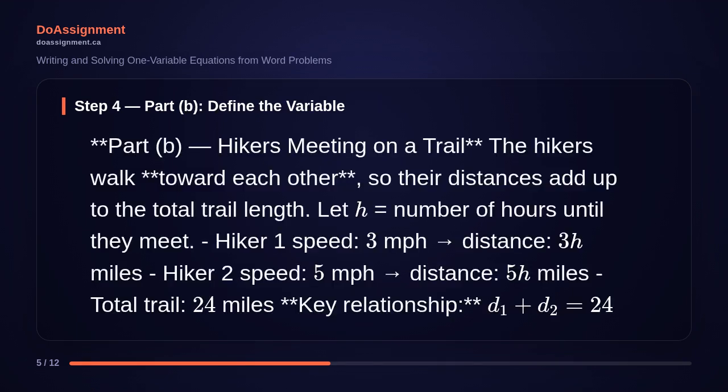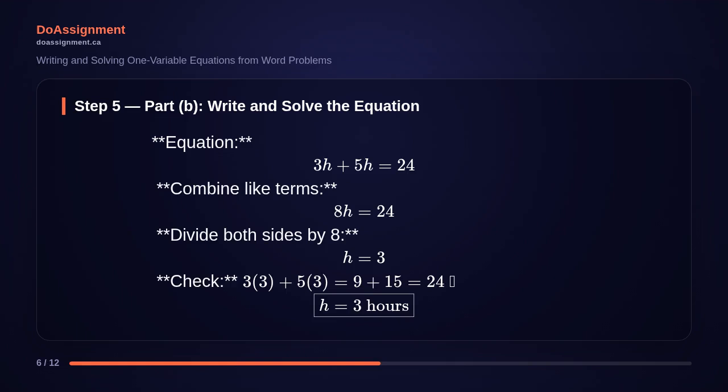For Part B, the two hikers walk toward each other, so their distances combine to equal the full 24-mile trail. We let H equal the number of hours until they meet. Hiker 1 covers 3H miles and Hiker 2 covers 5H miles. Those distances must sum to 24. The equation is 3H plus 5H equals 24.